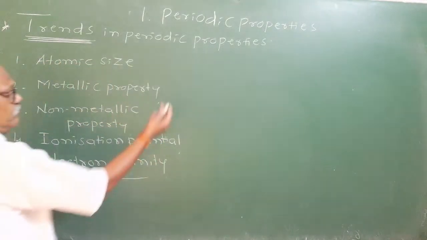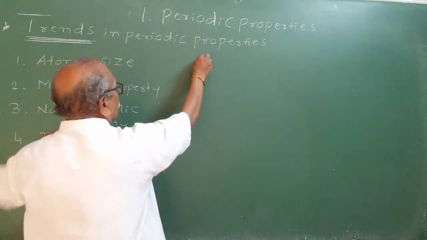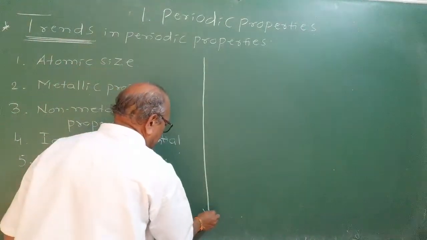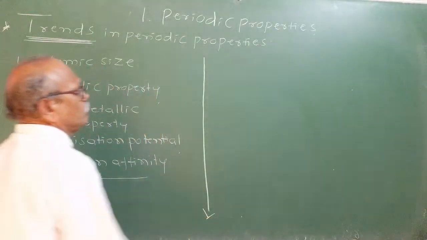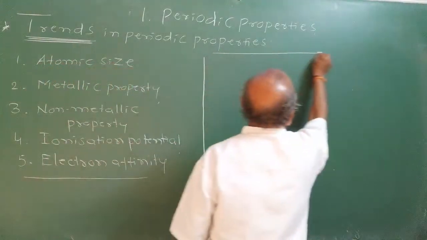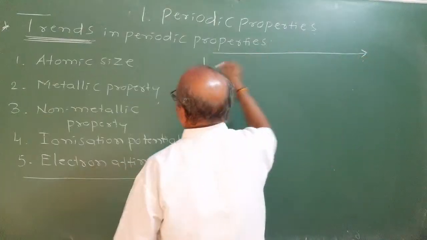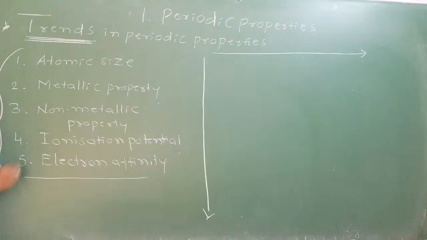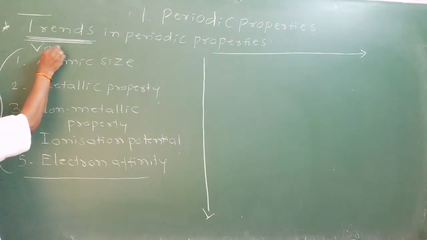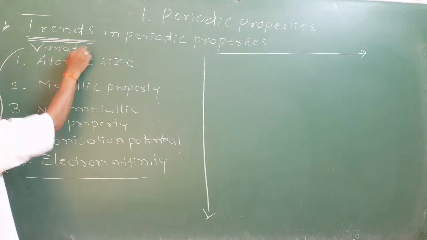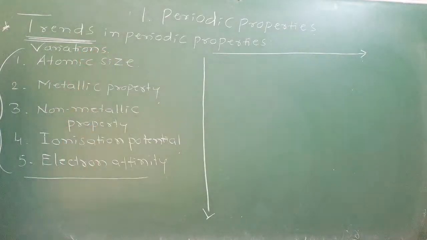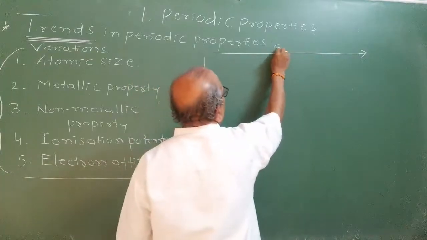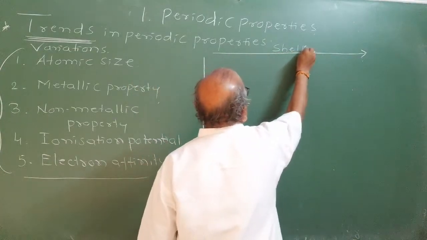So trends, now observe here. Somebody asked what is the meaning of trends when you teach trends. Yes, I started teaching trends now. So down the group and along the period, the basic reason for all these variations, trends means variations, either decrease or increase. Along the period, as we move along the period, in the last period we studied that the shell remains constant.